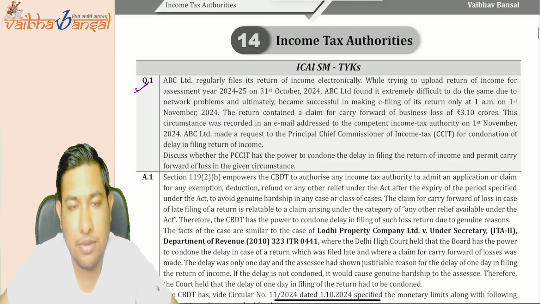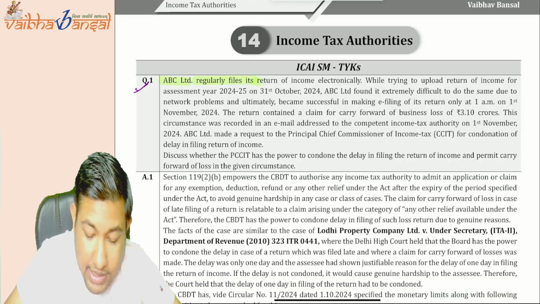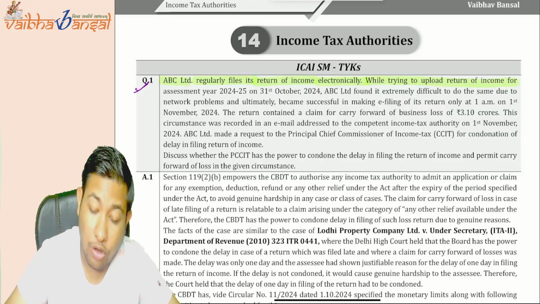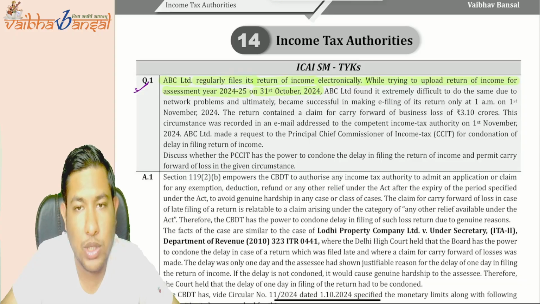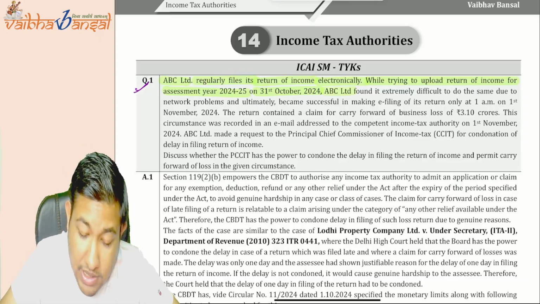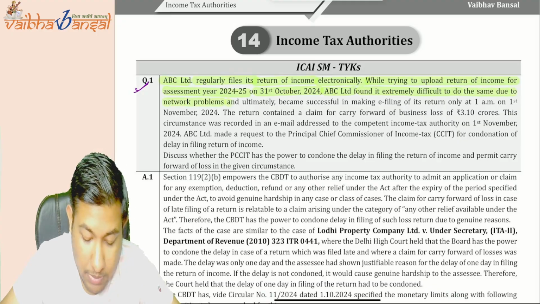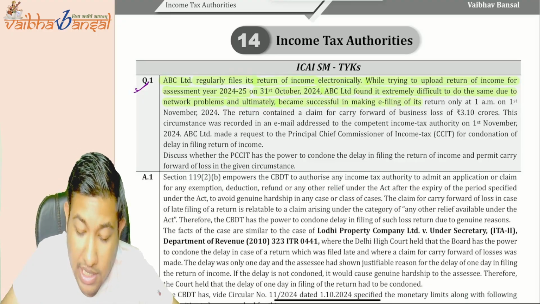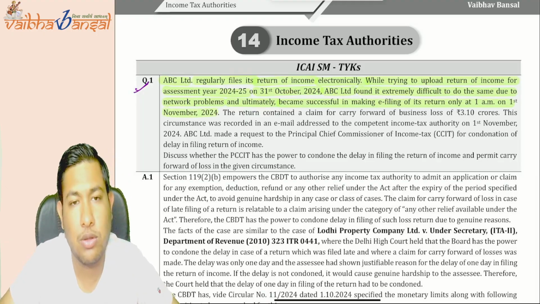Solve question number 1. See, what does it say? ABC Limited regularly files its return of income electronically. While trying to upload the return of income for assessment year 24-25 on 31st of October 2024, ABC Limited found it extremely difficult to do the same due to network problems and ultimately became successful in e-filing the return only at 1 a.m. on the 1st November 2024.